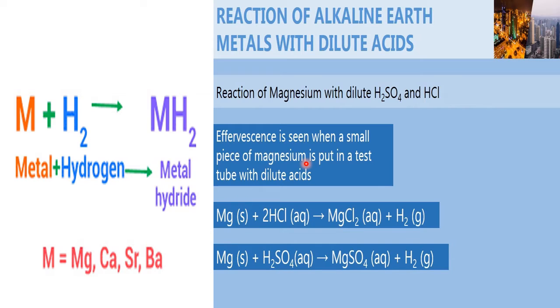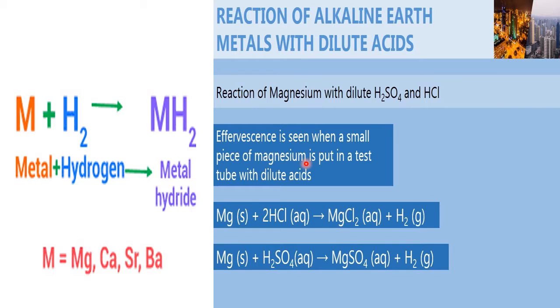Okay, the next chemical property is what? Alkaline earth metals with acids. Any metal with acid, if it is more reactive than hydrogen, it definitely displaces hydrogen. That is a thumb rule for reactions of metals with acids. So naturally alkaline earth metals are more reactive than hydrogen, so they have to displace hydrogen from the acid. Therefore expected product is liberation of hydrogen gas with metal salts.